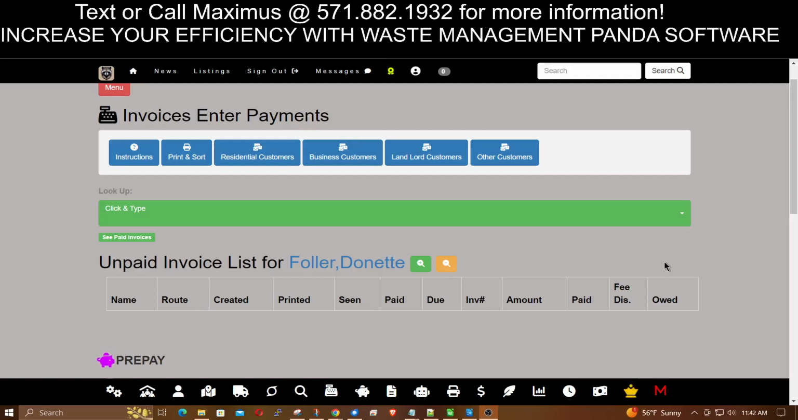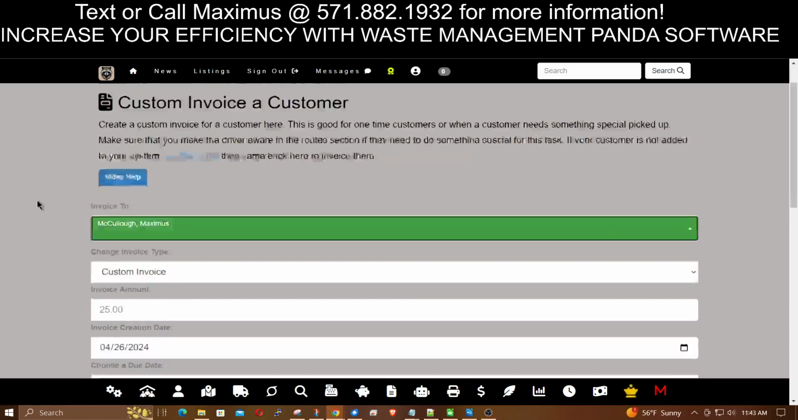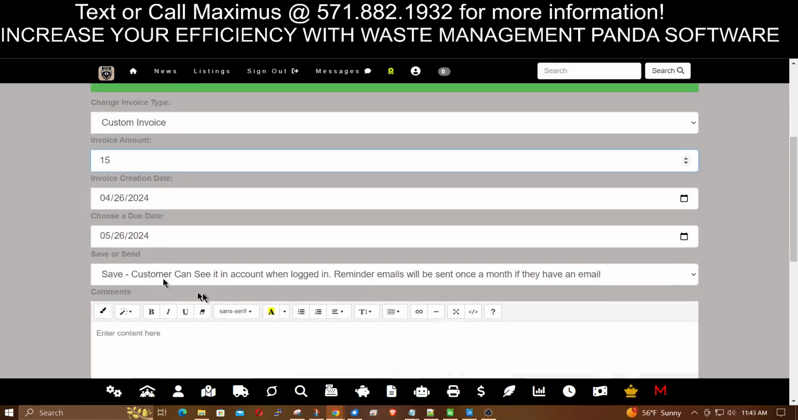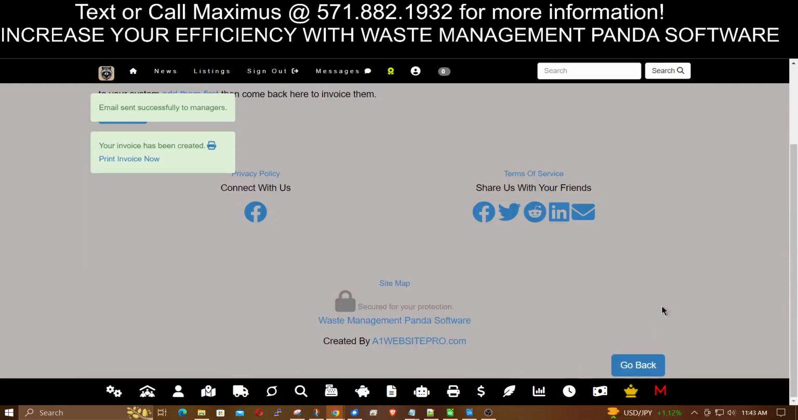Now, let's say a customer calls in and they say, hey, I've got 2 extra bags that I need you to pick up, and you've got to invoice that customer for it. Now, you can actually do that. This is a one click. So you click create a custom invoice. You select the customer. We'll just select me. Customer invoice, we'll just call it $15. And then for couch pickup, or for extra bags, maybe 4 extra bags, you can put in there whatever you want. Click save, and that is ready to go.